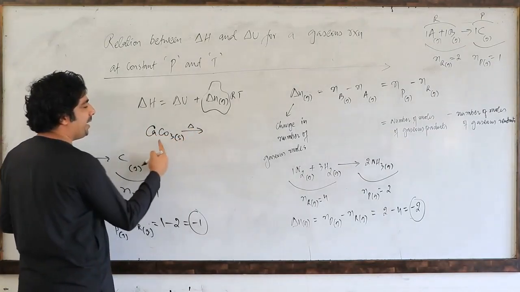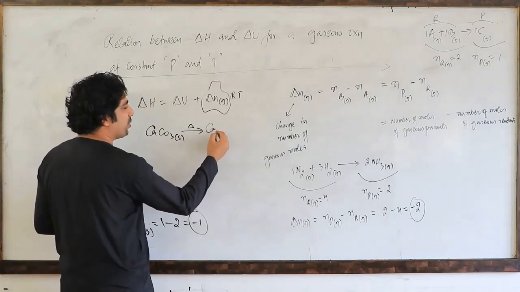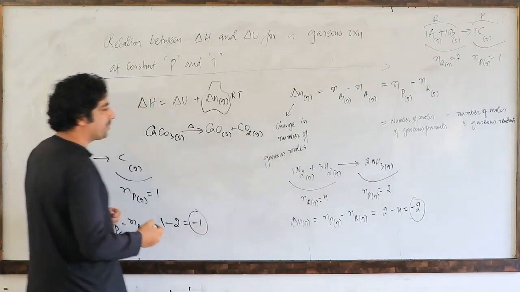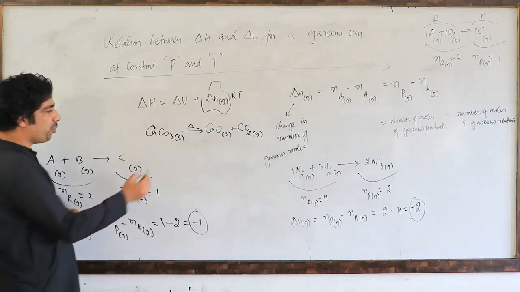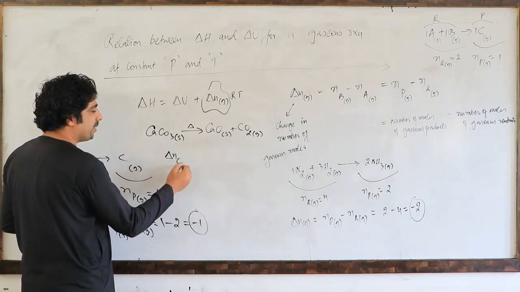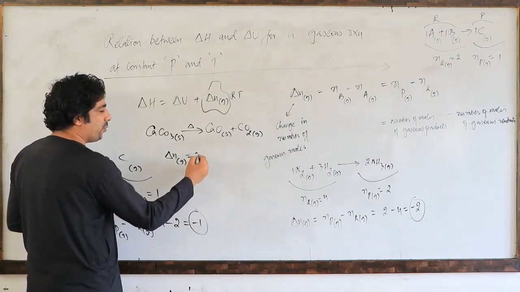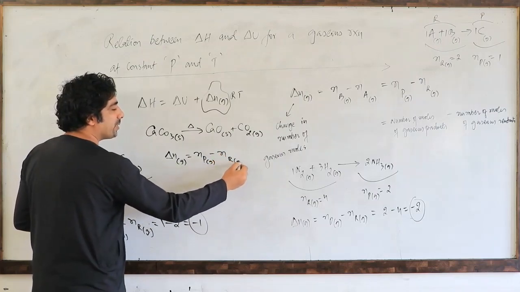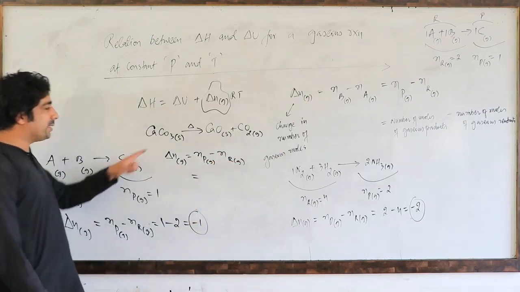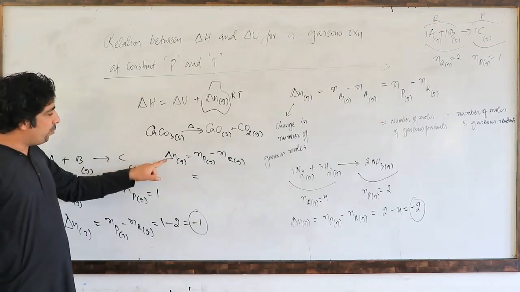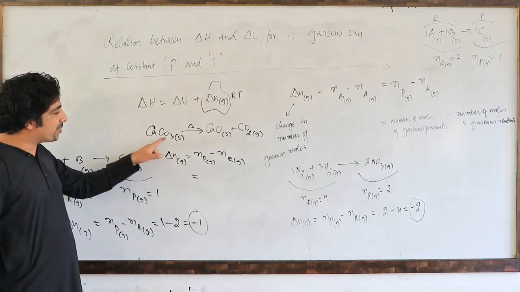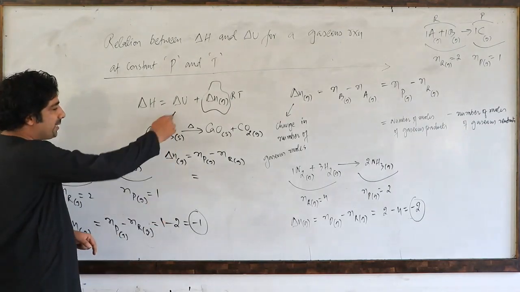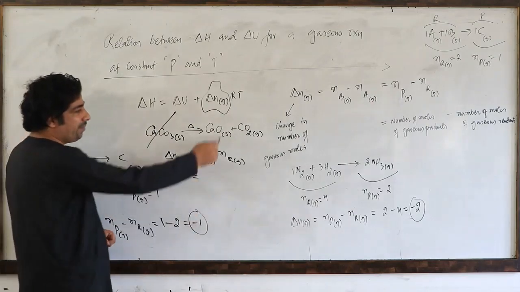Let us apply heat for the calcium carbonate and break it into calcium oxide, which is solid, plus carbon dioxide, which is gas. Now we know that if I want to calculate the delta N gaseous for this, we have a formula here: NP gaseous minus NR gaseous, correct? Now look here, this is solid, so we can't calculate delta N for solids. Delta N is calculated here only for gases, so for this I can't calculate, and even for this also I cannot calculate.